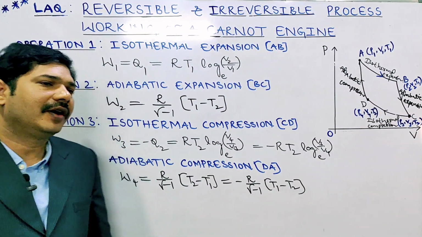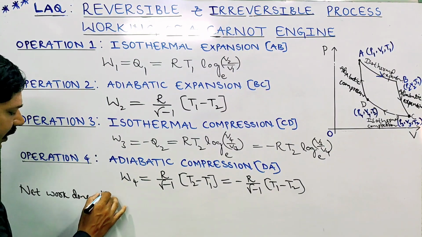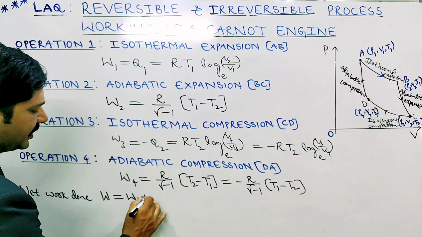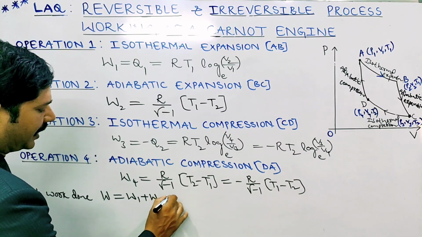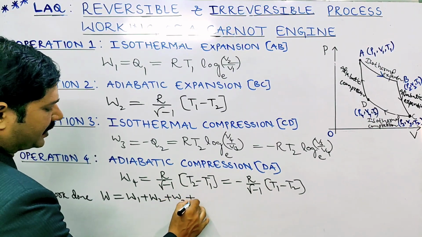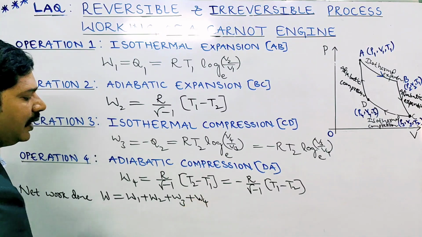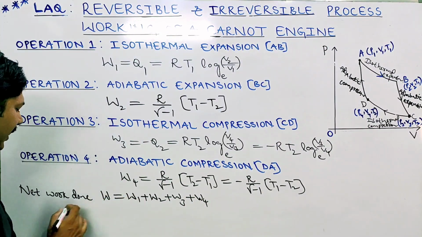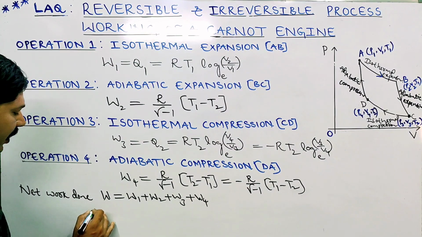Total net work done is how much? W equals W1 plus W2 plus W3 plus W4. Here we add all four work done.